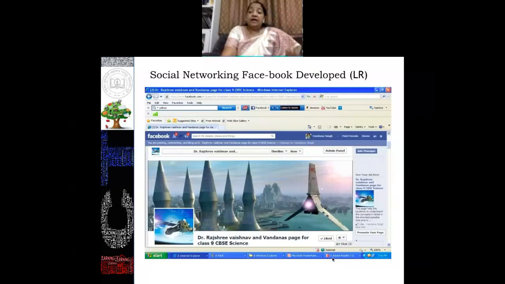This is one of the projects which I developed with one of my PhD students. It is also one of my PhD projects where we used Facebook for the teaching learning process. This is the social networking site Facebook, where Dr. Rashri Vaishnav and Vandana developed a page for 9th class CBSE Science. This is also available right now on Facebook.